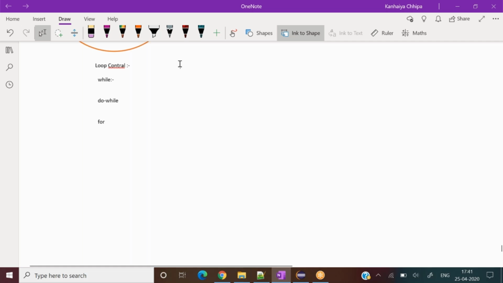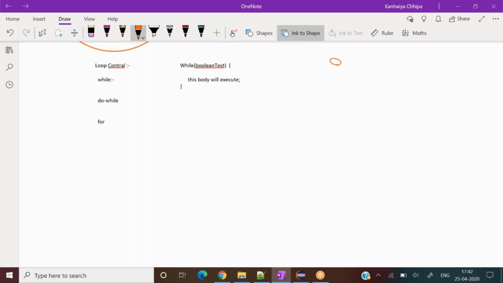So let me write the formula for the while. What is the formula for while? Write the while, then inside it a boolean test, and after the boolean test, this particular body will get executed. So simple stuff. Just go ahead and check the condition, and if that is true, then execute that block.